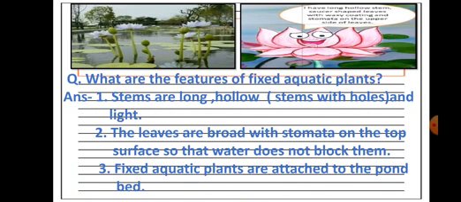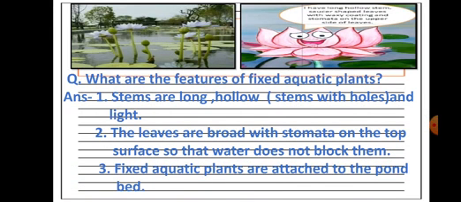Children, now you can practice your work to write features about different types of plants in this way in your rough book. I am just showing you a sample. Question number 1. What are the features of fixed aquatic plants? Write the question and give the answer in this way. Draw a picture of that particular plant. Just for example, I am showing you on your screen.